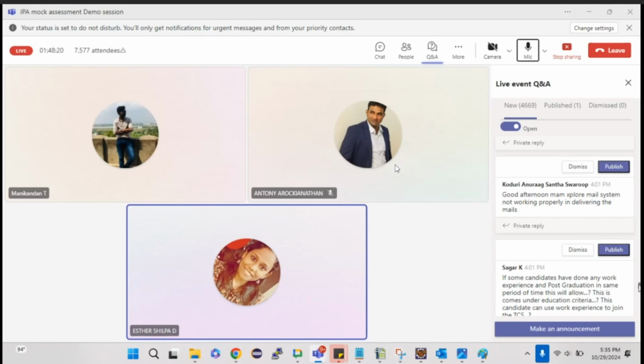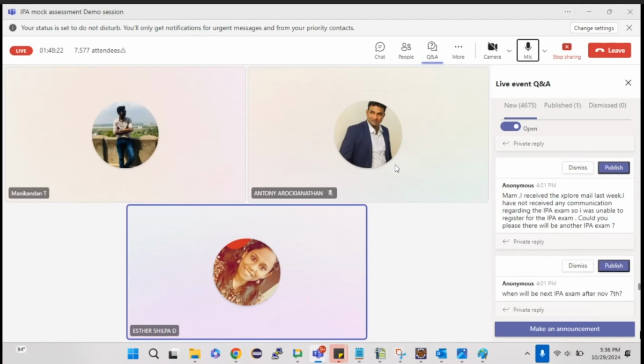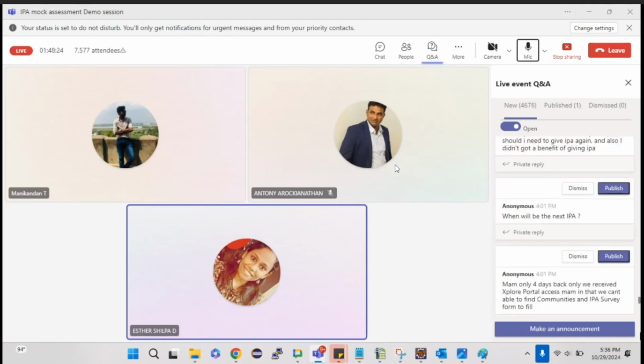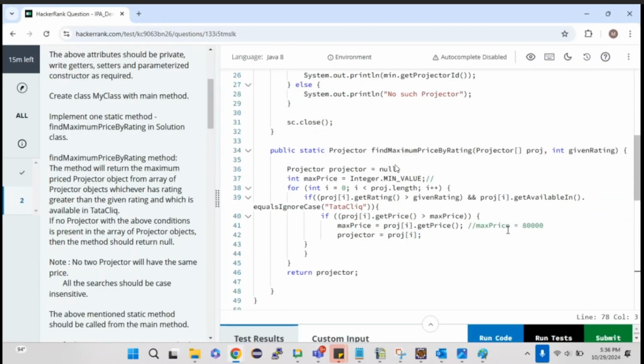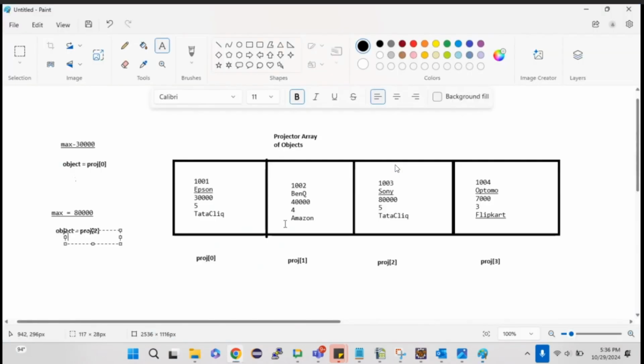Sir, why can't we take integer dot max value directly instead of integer dot min value? That's what I told you, right? Because how we are manually finding the maximum, obviously we need to take the 0th index value and compare it with the other indexes. So I need to get the 0th index value right away.